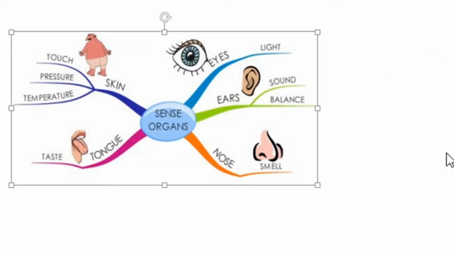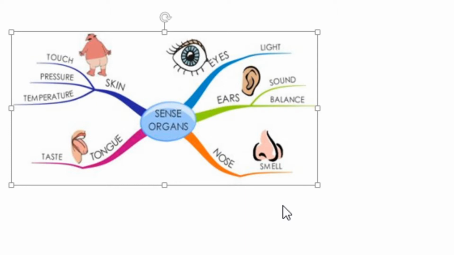We have seen that sensory neurons receive impulses from the receptors present on our sense organs. Here in this picture, you can see our five sense organs. They are tongue, skin, eyes, ears, and nose. How can we define a receptor? Receptors are the specialized tips of nerve fibers. They collect the information from the environment.